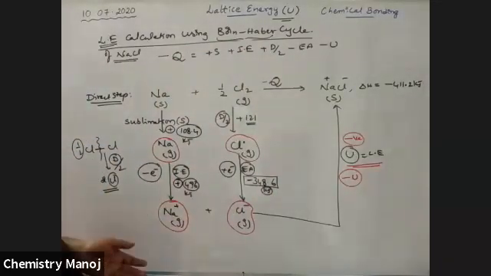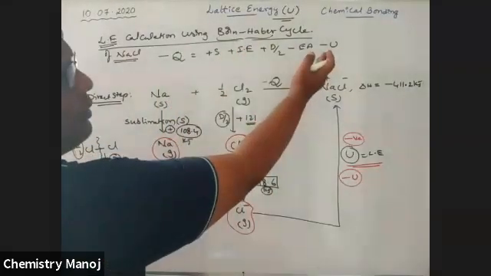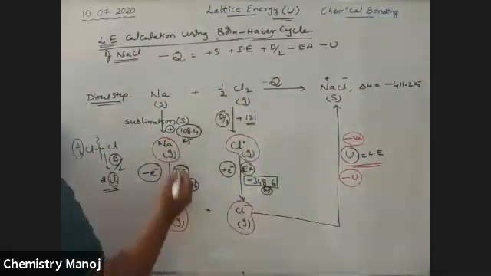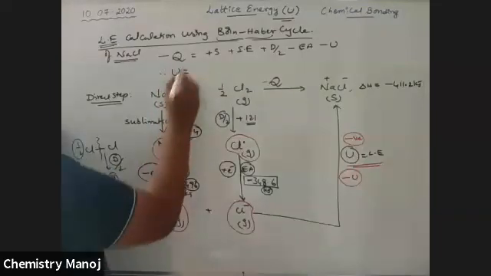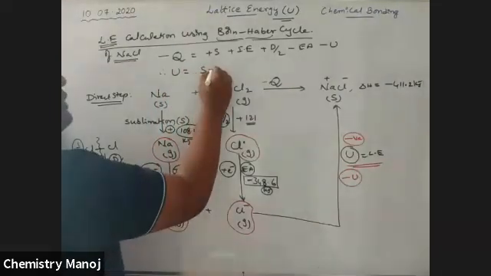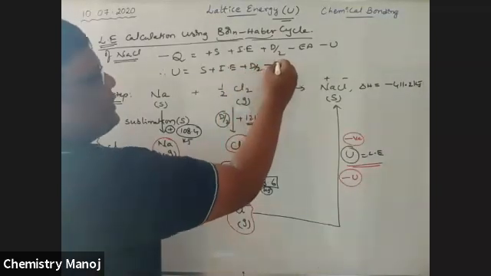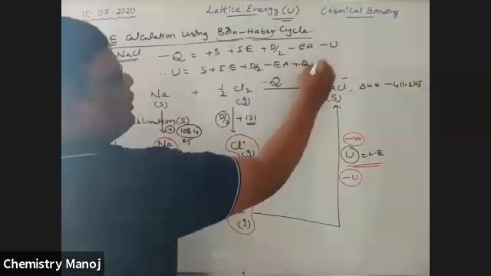Now I want to calculate the U value. So bring U to this side and Q to that side. Therefore, U is equal to S plus ionization energy plus D by 2 minus EA plus Q1.